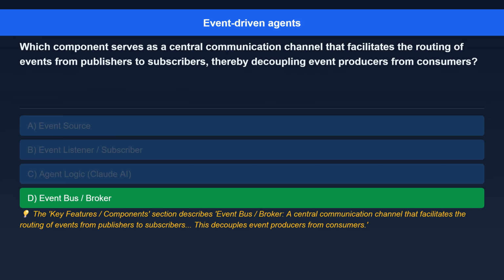The correct answer is event bus/broker. Here's the explanation. The Key Features Component section describes Event Bus Broker, a central communication channel that facilitates the routing of events from publishers to subscribers. This decouples event producers from consumers.